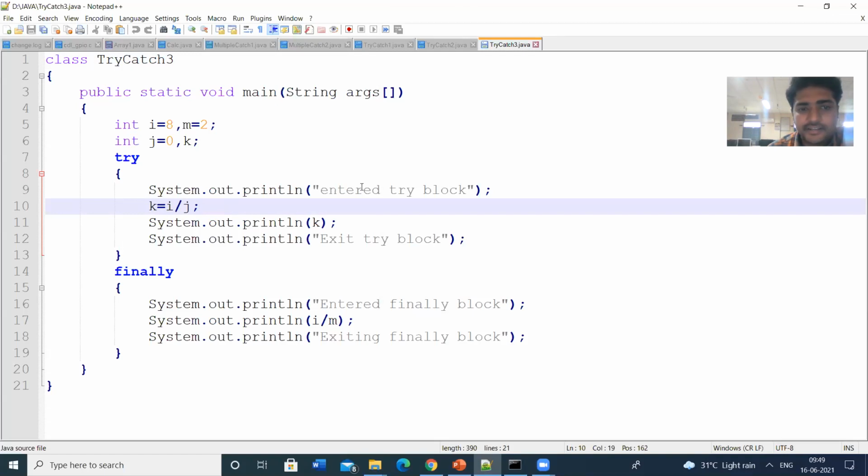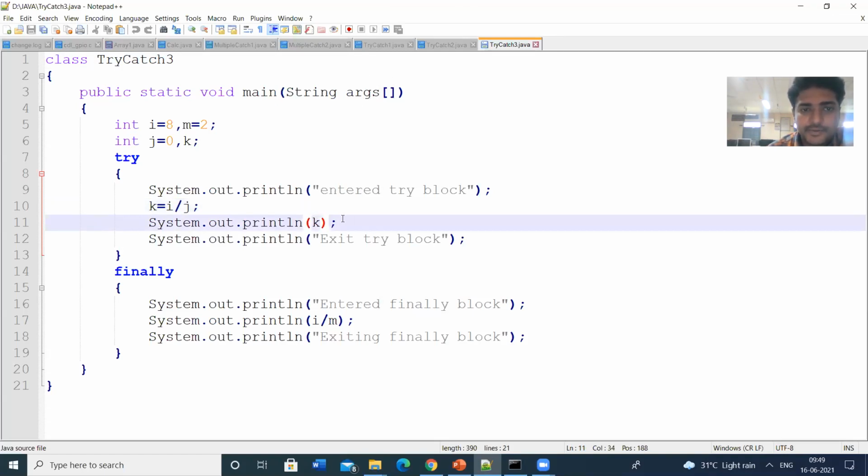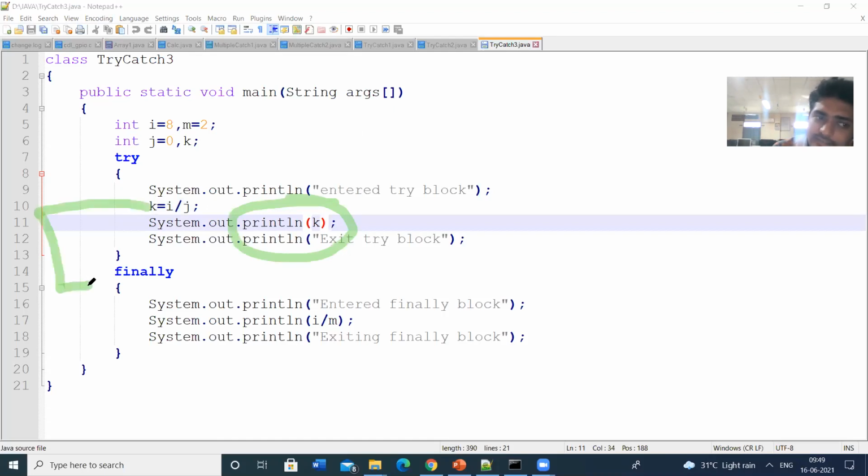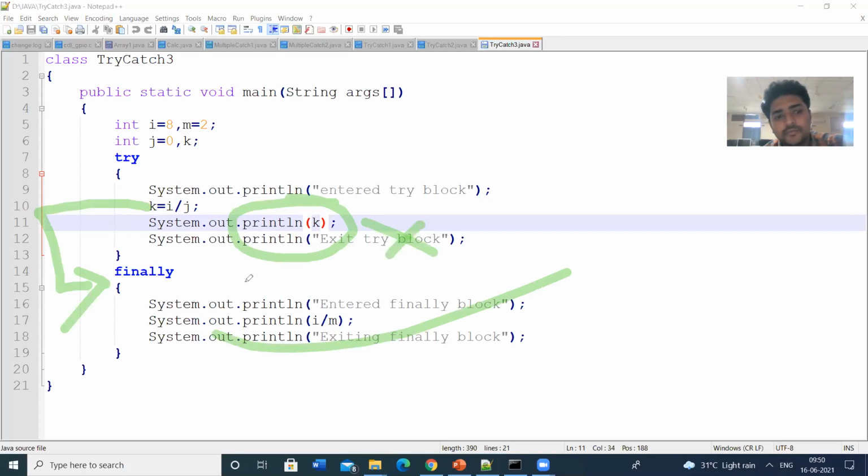So these two statements are not executed. Why? Because the exception is raised here, so it immediately searches for the catch block. It exits from this block. If you find any exception, the control goes to the outside of that block. So these statements will be executed, and these two statements will not be executed.